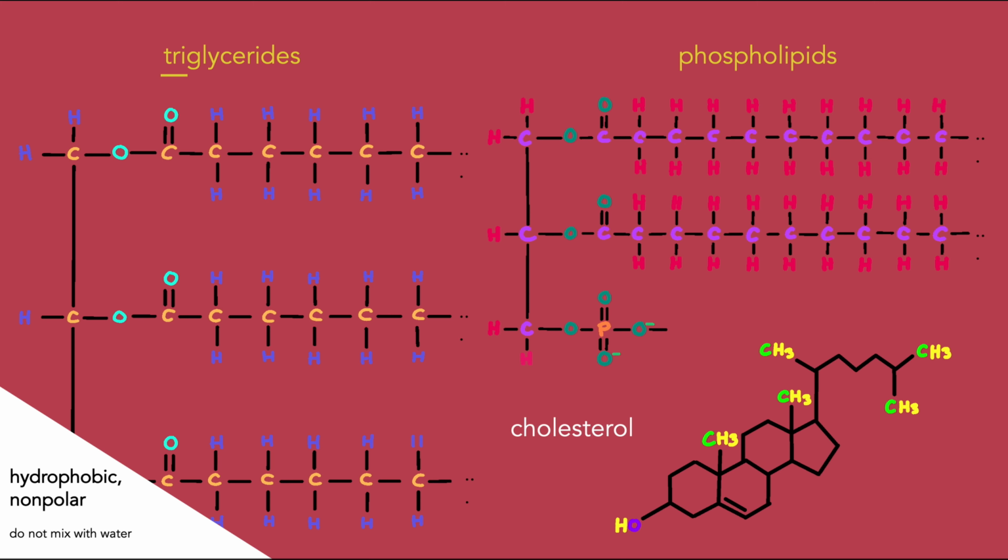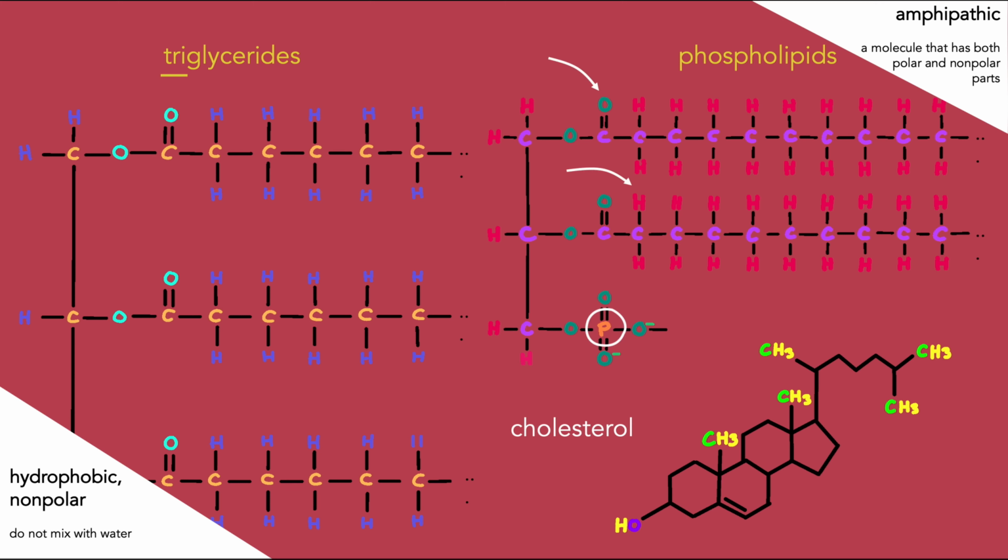Phospholipids are amphipathic molecules, which means that they have both polar and nonpolar parts. The polar part of the phospholipid comes from the phosphate head. The nonpolar part is from the fatty acid tails. Phospholipids are a huge component of cell membranes. When forming the membrane, the phospholipids form 2 layers, creating a lipid bilayer.